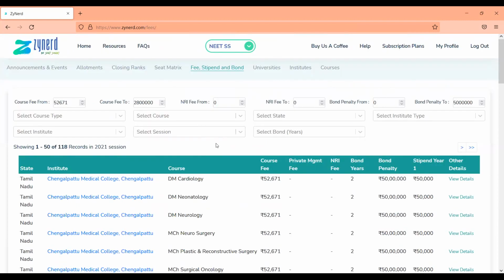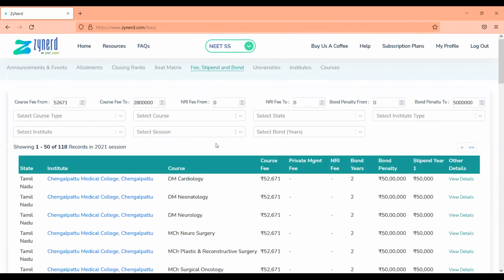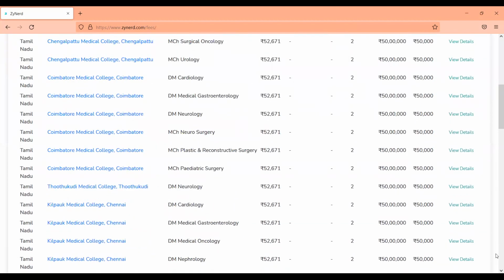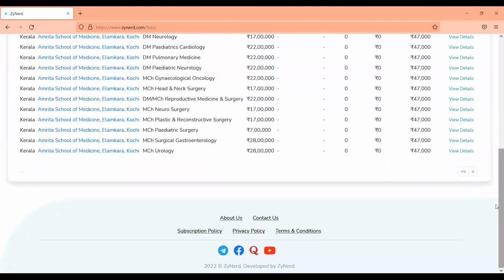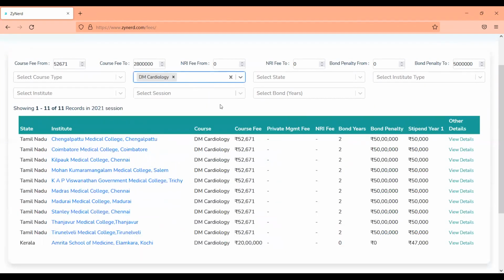So here, as a sample, we have shown institutes in the state of Tamil Nadu and, for Amrita deemed, how it will be available for you. You'll be able to see the entire fee structure for the courses that you prefer. So if I'm looking at cardiology, I'll be able to see the entire fee structure for cardiology.